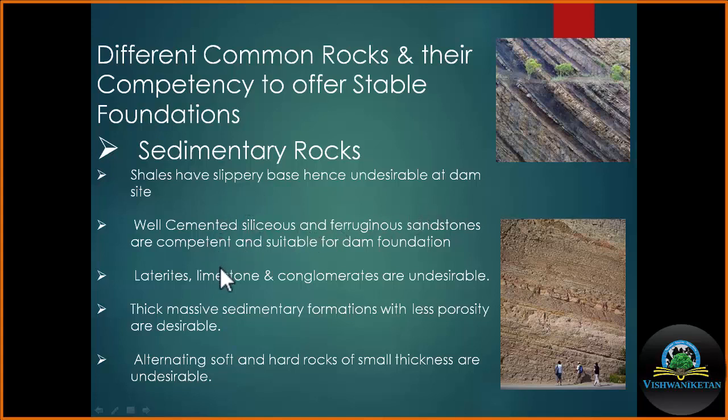Well cemented siliceous sandstone may work, but it should not alternate with shale. Normally in nature we get an alternation of shale and sandstone. If only sandstone is exposed, which is massive in character, this may work well as a foundation rock. Laterite, limestone and conglomerate, because of their highly porous nature, are not desirable at the dam site. Alternate soft and hard rocks are not desirable at the dam site.